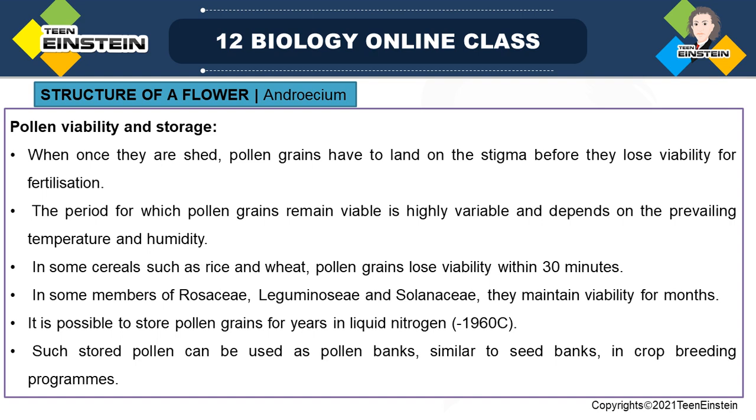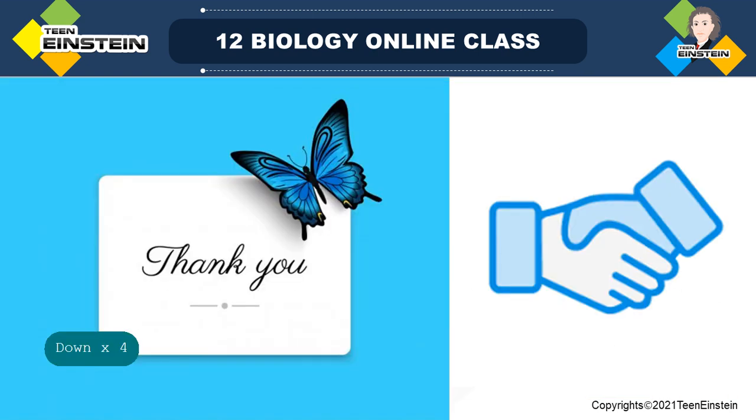Such stored pollen grains can be used as pollen banks, and in a similar way to how we maintain seed banks, we can maintain pollen banks also, and we can utilize this property in crop breeding programs. So that's all about pollen grain, pollen viability and storage. Thank you.